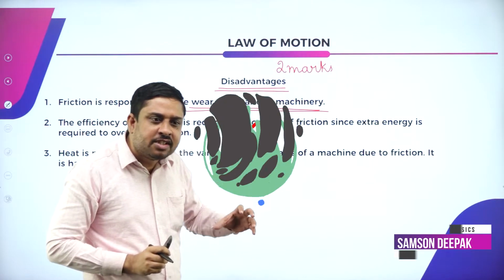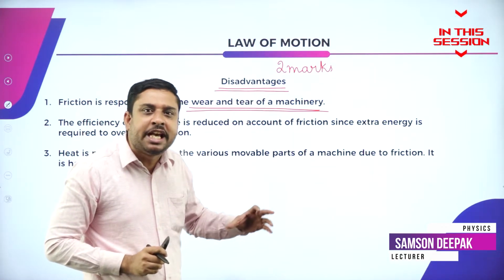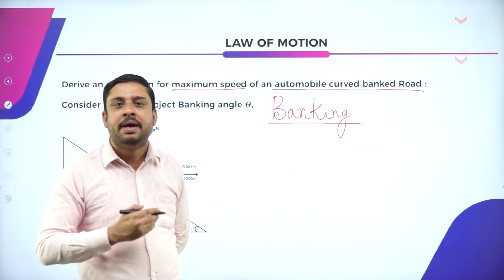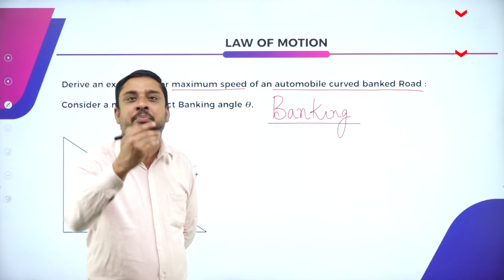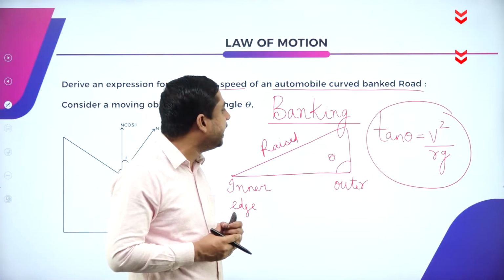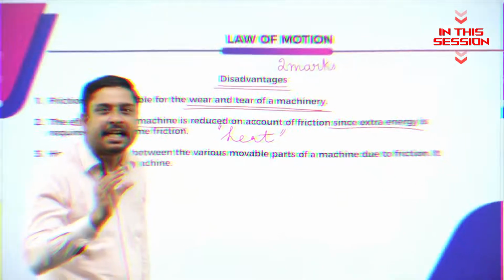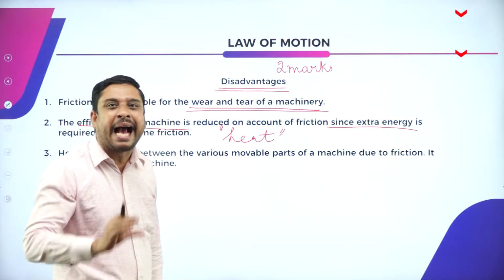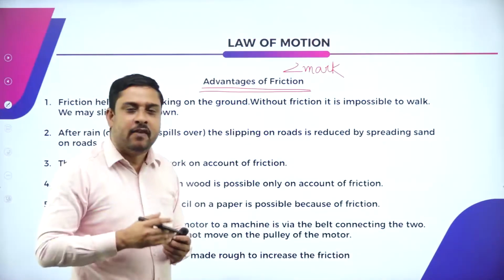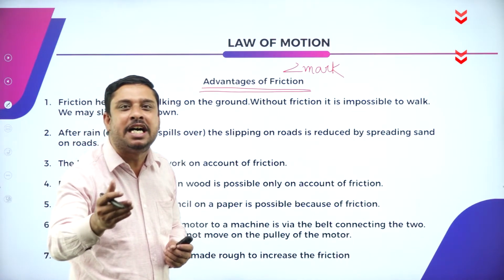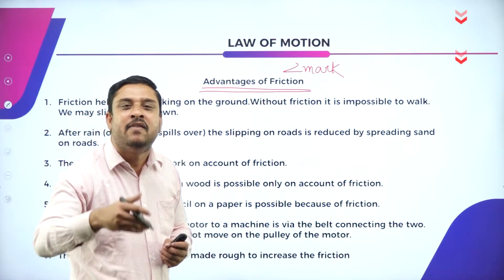The efficiency of a machine falls down. So, what is the main purpose, main aim of tan theta equals V square divided by RG? The very first application is the very first day when we learn to walk.